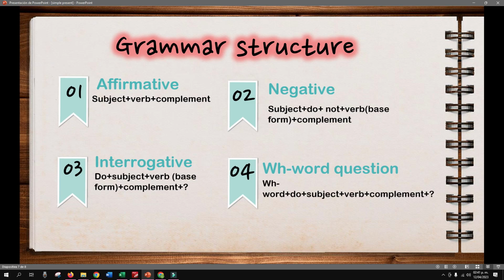The WH word first, we can have how, when, why, where, and so on, right? Also, the auxiliary do plus the subject plus verb in base form, complement, and question mark, right? So we're going to see some examples.